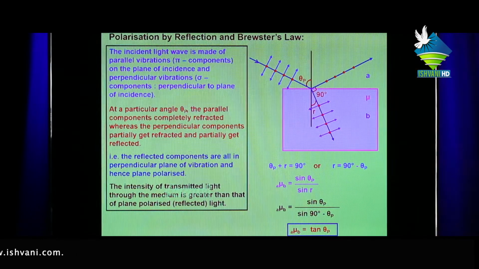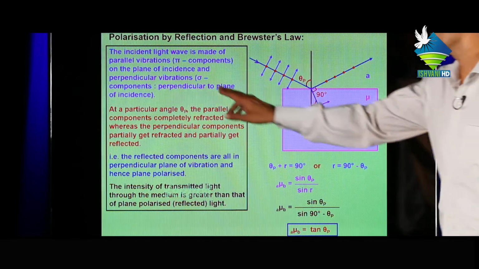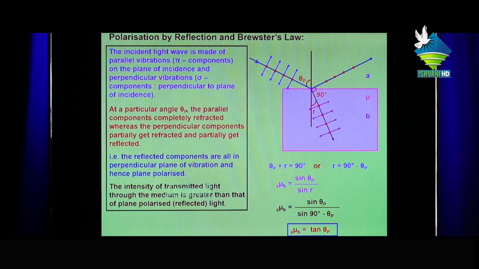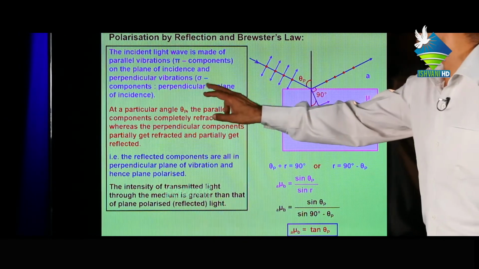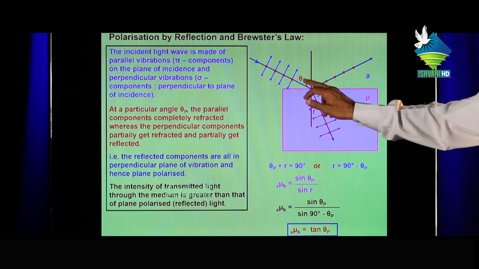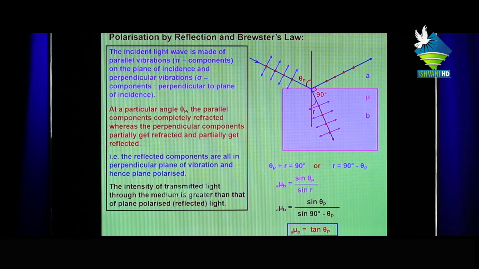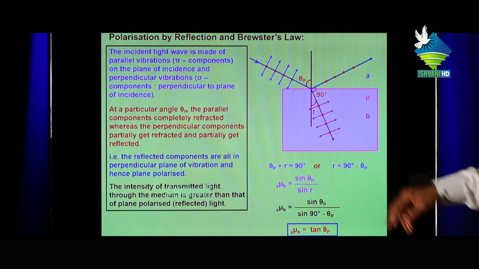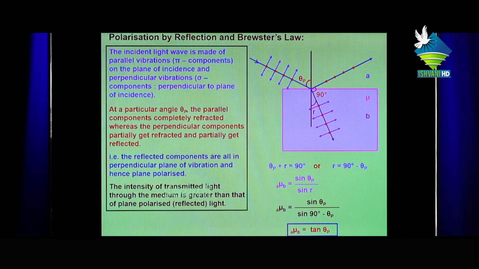The incident light wave is made of parallel vibrations, the pi component in the plane of incidence, and perpendicular vibrations, the sigma components perpendicular to the plane of paper. At a particular angle theta p, the parallel component is completely refracted, whereas the perpendicular components are partially refracted and partially reflected.